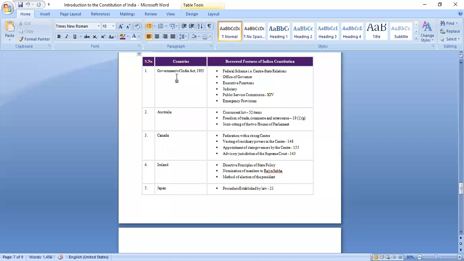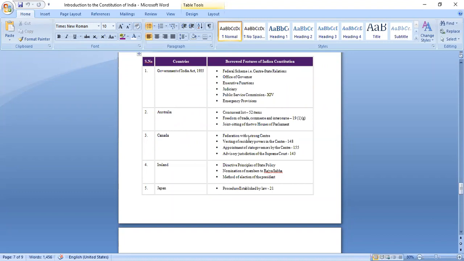So we will look at this chart first and then we will start with the class. Last time we discussed these two things that were borrowed from the Government of India Act and the Constitution of Australia. Now we will see what features were borrowed from the Constitution of Canada.